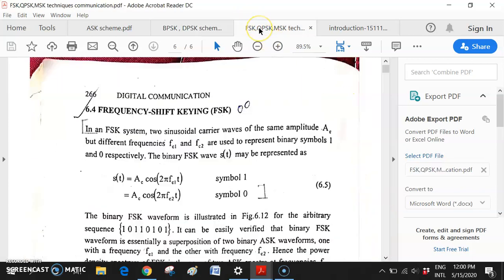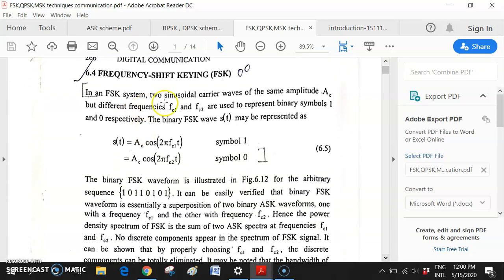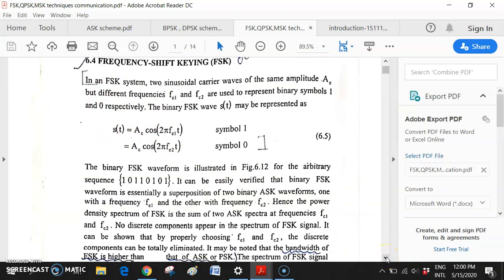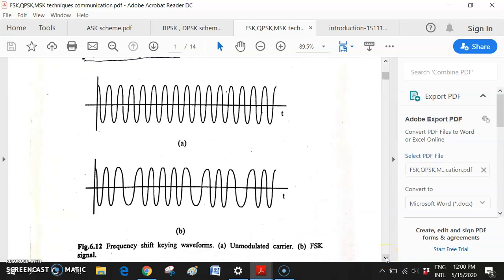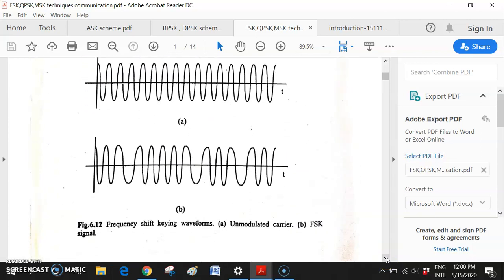After that, in our last 2 consecutive classes, we have discussed the frequency shift keying, FSK scheme, how the frequency is changing. For symbol 1 there is one frequency, for symbol 0 there is another frequency. As the frequency is getting changed, there is no change in amplitude, there is no change in phase. It is continuous, though it is deformed, because the frequency is changing from time to time.